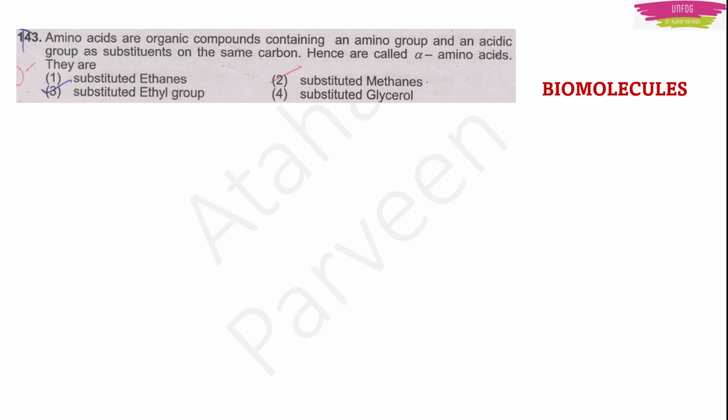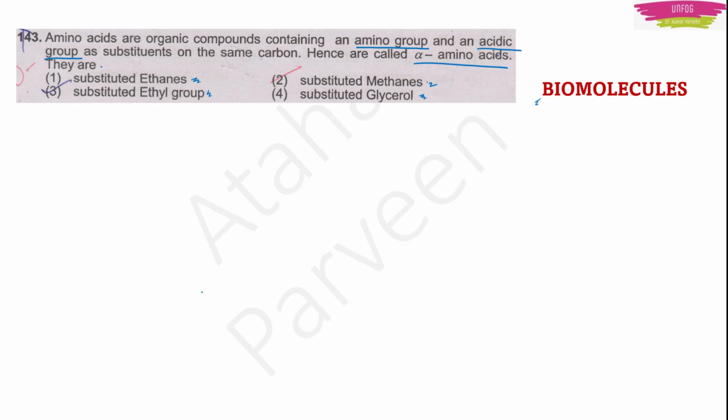Now moving on to our last question. Okay. So this question says, amino acids are organic compounds containing an amino group and an acidic group as substituents on the same carbon. Hence they are called alpha amino acids. They are, and the options are given as substituted ethanes, second option is substituted methanes, third option is substituted ethyl group, and fourth option is substituted glycerol. This question has been again asked from the chapter biomolecules.